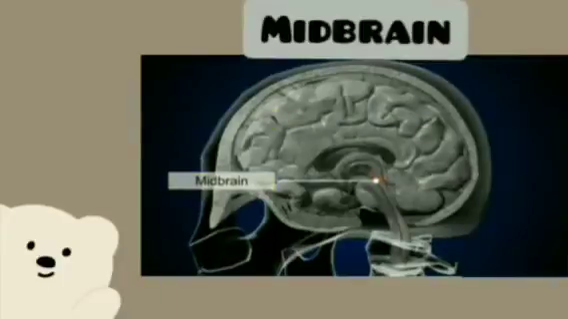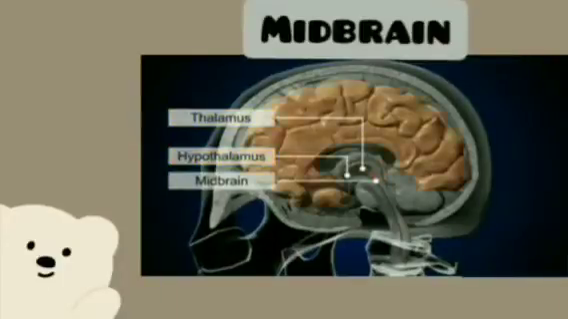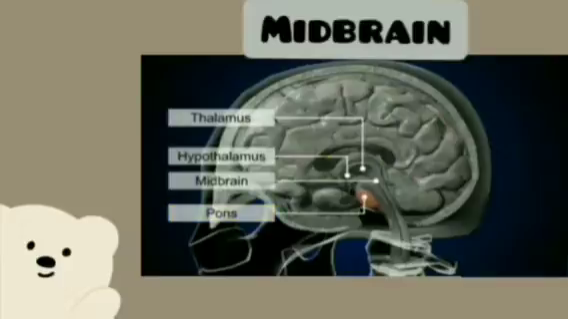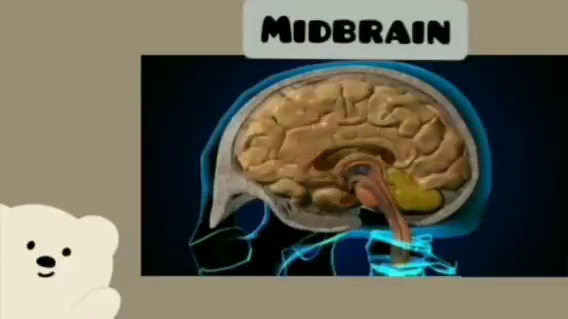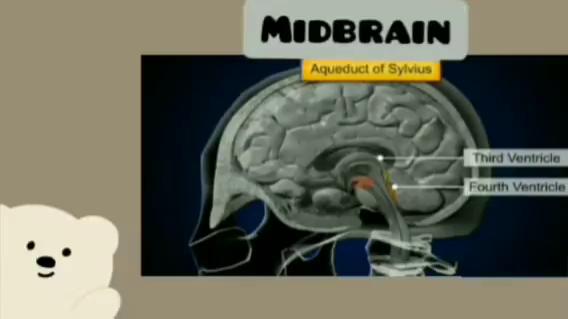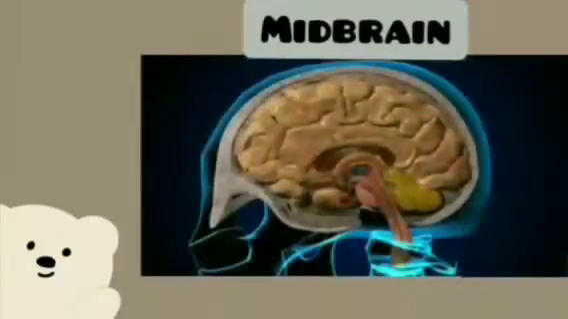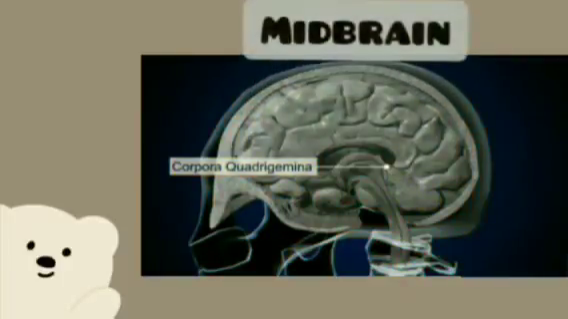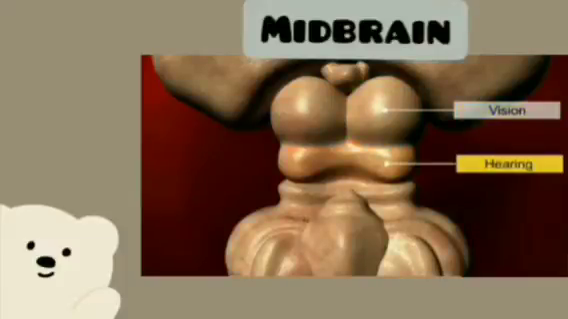It is located between the thalamus and hypothalamus of the forebrain and the pons of the hindbrain. The cerebral aqueduct, which contains cerebrospinal fluid, passes through the midbrain, and it also connects the third ventricle to the fourth ventricle of the brain. It is also called the aqueduct of Sylvius. The dorsal portion of the midbrain consists mainly of four round swellings or lobes called corpora quadrigemina. It contains the reflex center of vision and hearing.